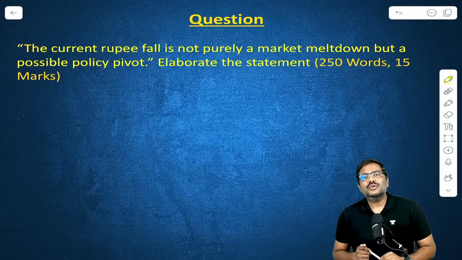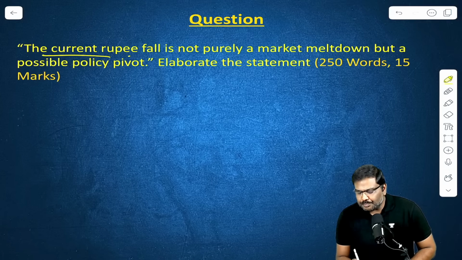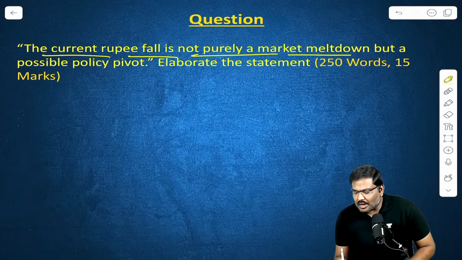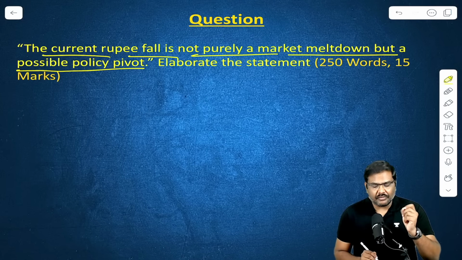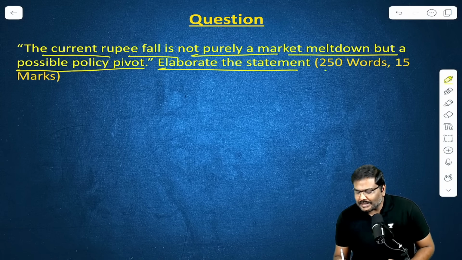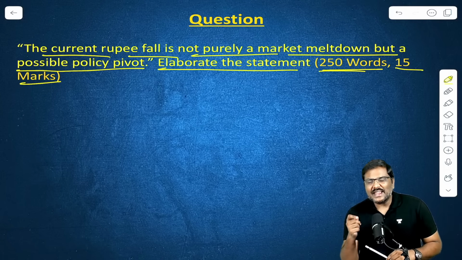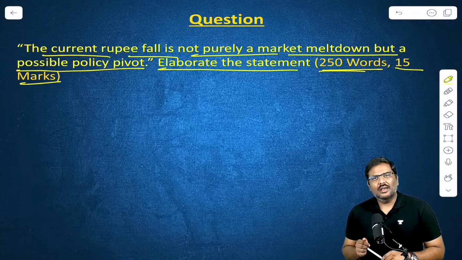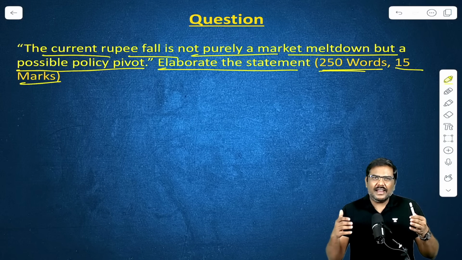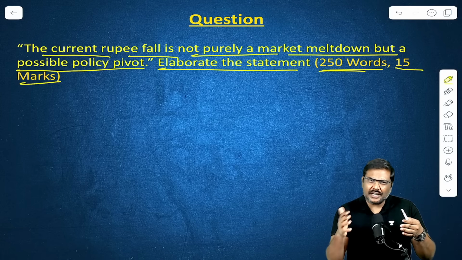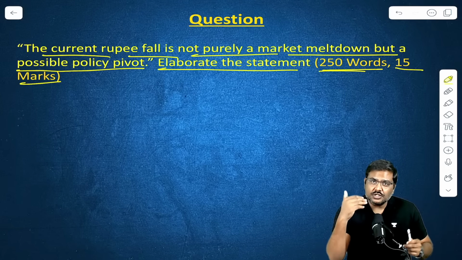Please take up a question for practicing mains answer writing as well. The current rupee fall is not purely a market meltdown, but a possible policy pivot. Elaborate the statement in 250 words, 15 marker. What is happening in the context of Indian rupee? Is it a cyclical change in the exchange rate? Because cyclically every now and then rupee will depreciate, appreciate, etc. But there the role of Reserve Bank of India is generally higher.